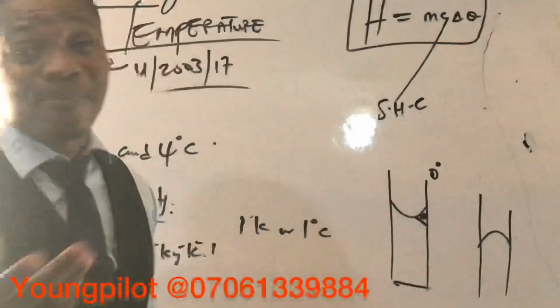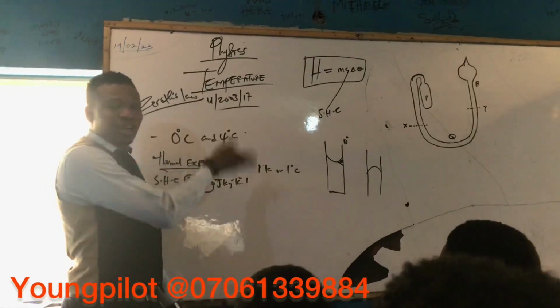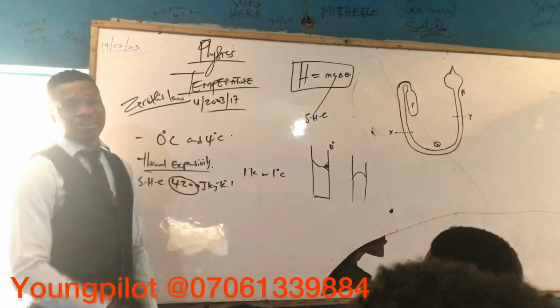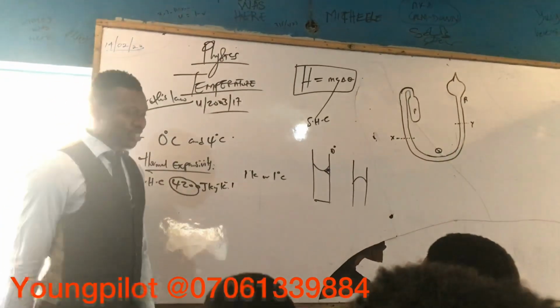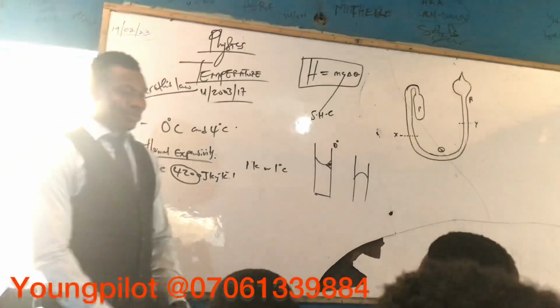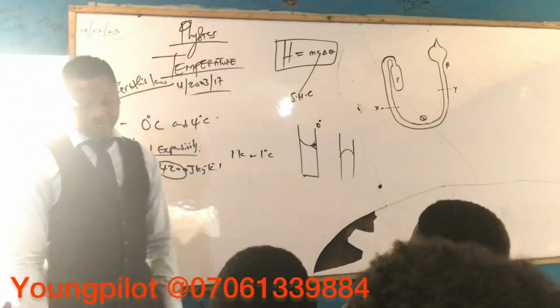But the major thing is that temperature is measuring values, right? You can't measure temperature above 4. That's a cogent reason why we can't use it. Not because it wets glass, and mercury does not wet glass. No. That reason is too babyish compared to thermal expansivity. You understand, sir? All right, thank you.